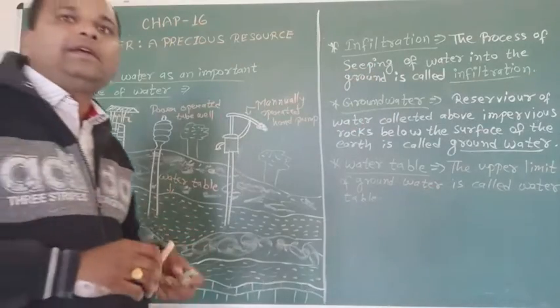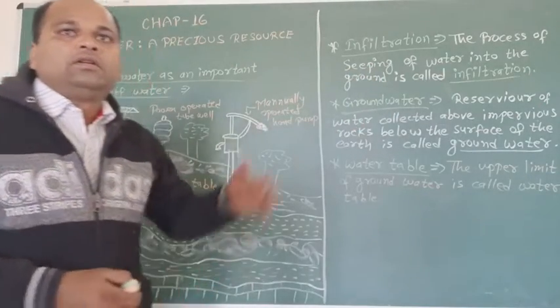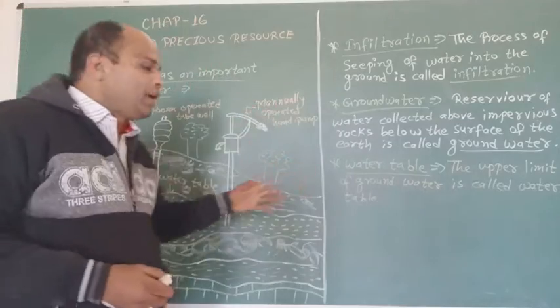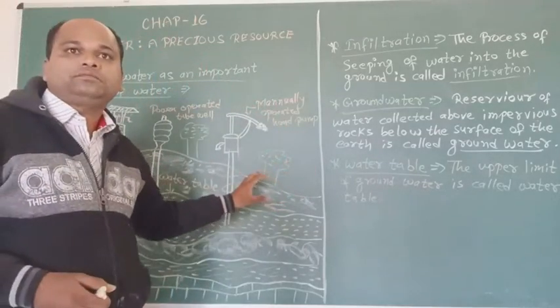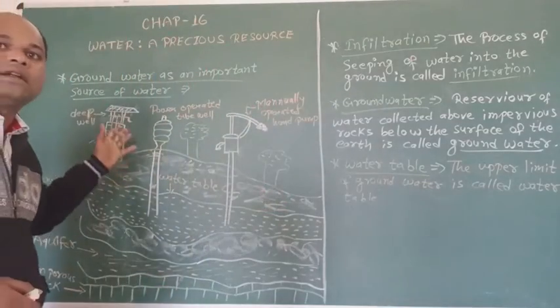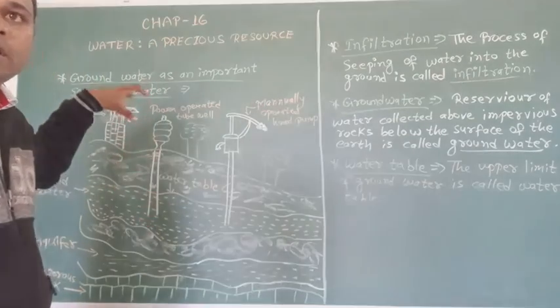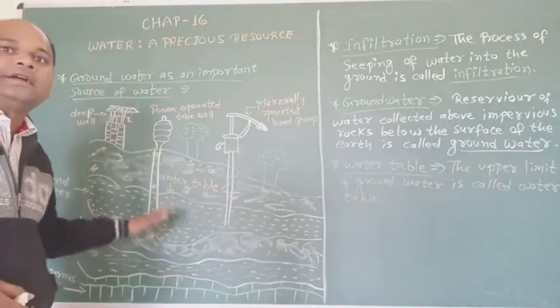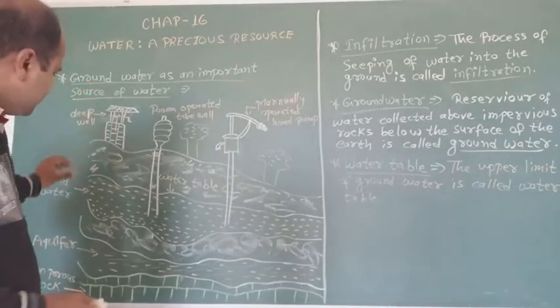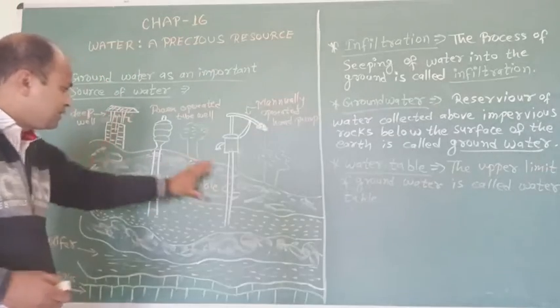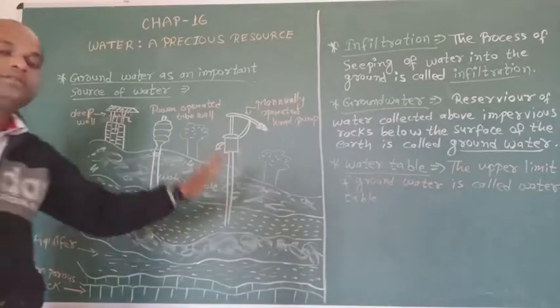After saturating the soil, rainwater and water from other sources move downward and get collected above impervious rocks.